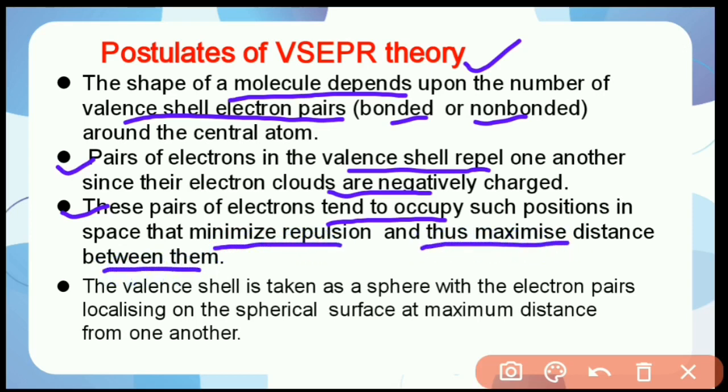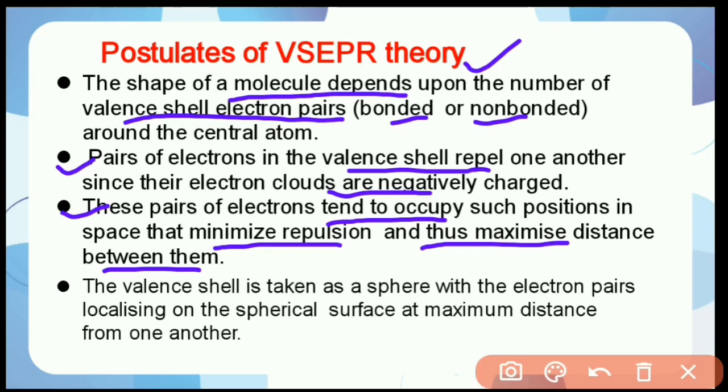In this way the pairs of electrons take positions in space where minimum repulsion is faced, and therefore maximum distance between them. Generally lone pair repulsion is more, so they are situated at the position where the repulsion is minimum and distance is maximum.